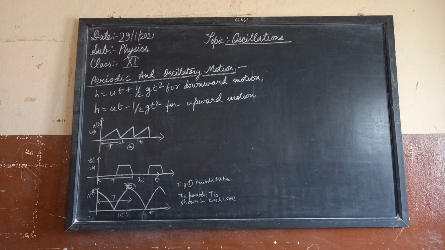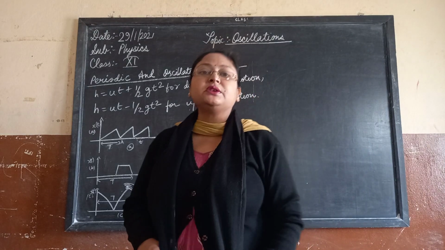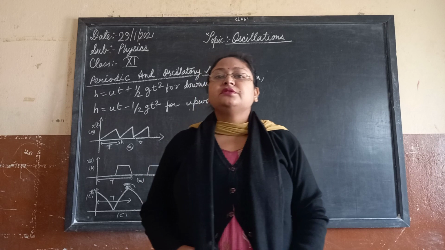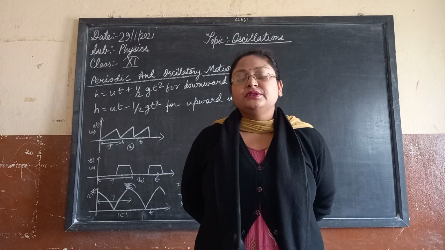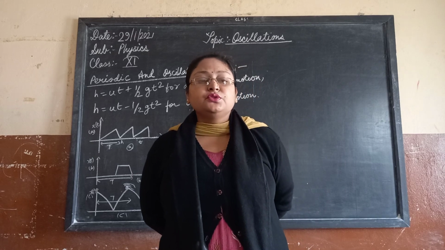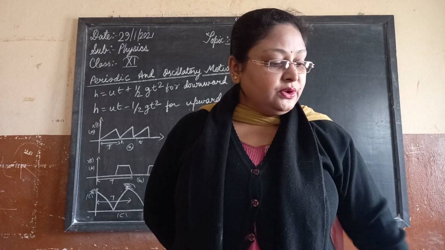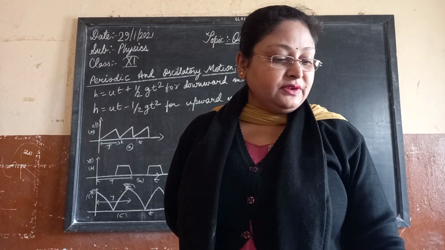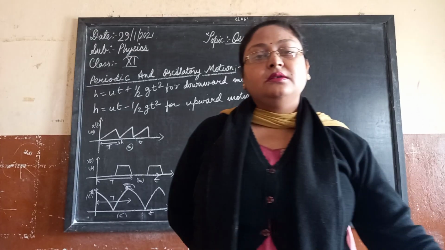So this particular topic is over, and I think I have made you understand what periodic and oscillatory motion are. It is just because of the oscillations of the pendulum, which moves back and forth in this experiment. Looking forward to the next session, the next video, in which I will explain period and frequency, and we will discuss the displacement of the simple pendulum in detail.